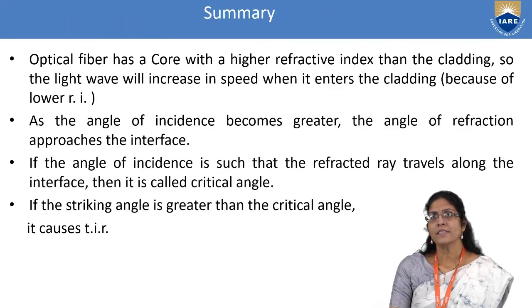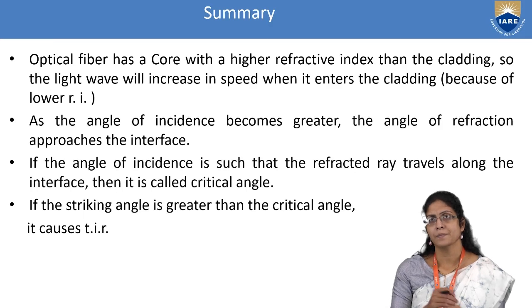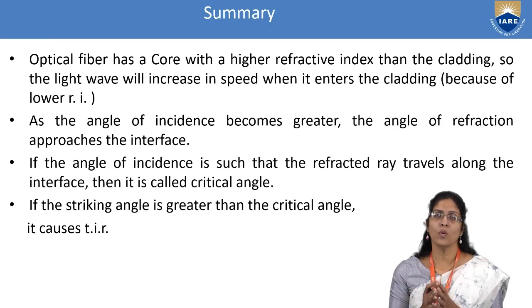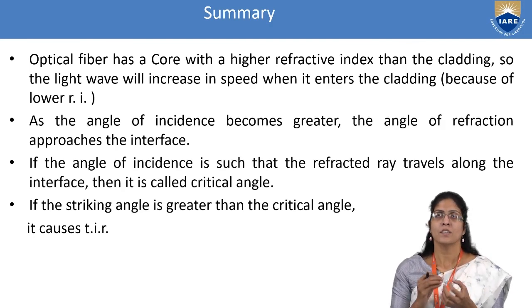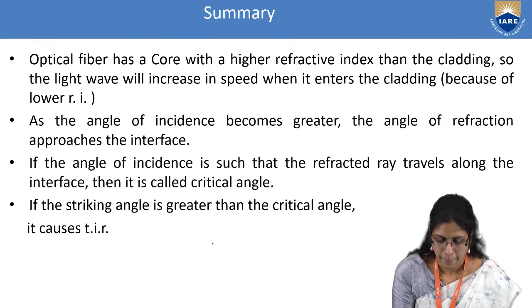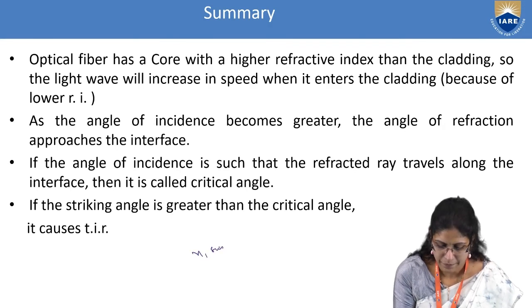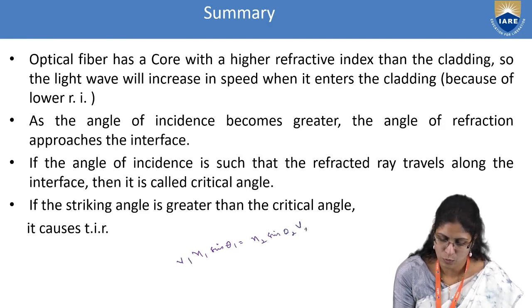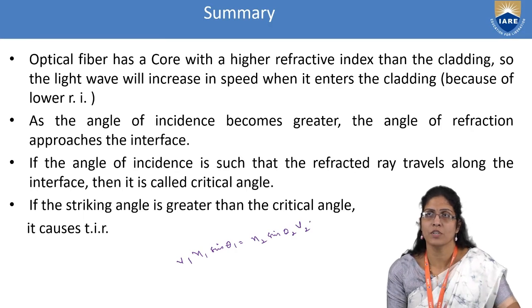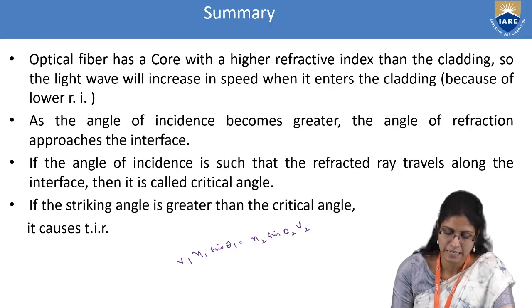So to summarize, we have seen that the optical fiber has a core whose refractive index is a bit higher than the refractive index of the cladding, so that n1 sin theta 1 is equal to n2 sin theta 2, which is Snell's law, which also gives an explanation of the speed.